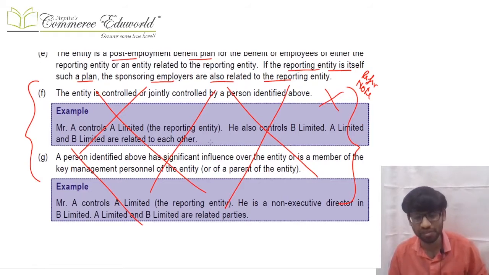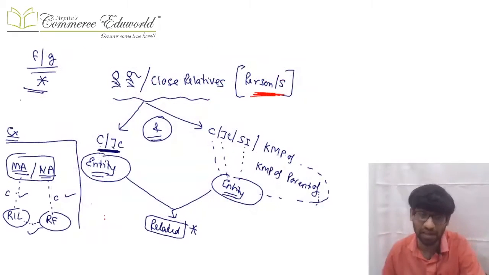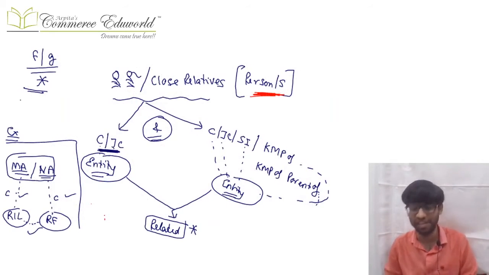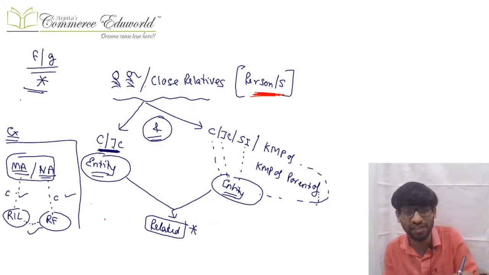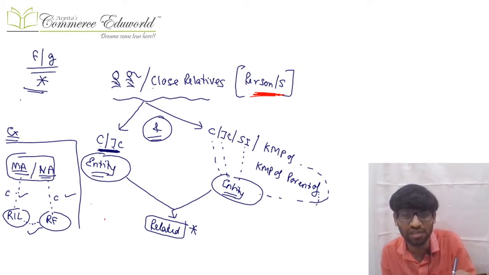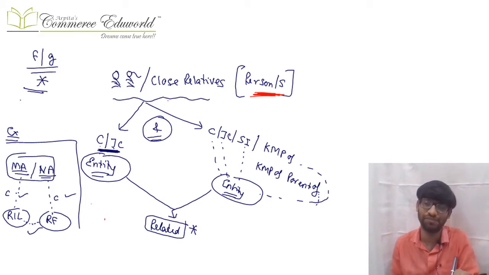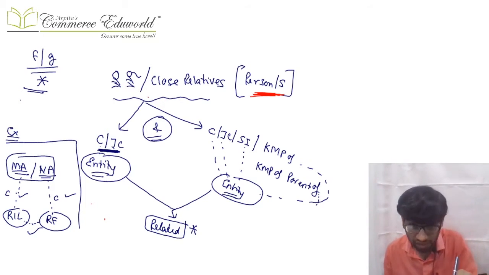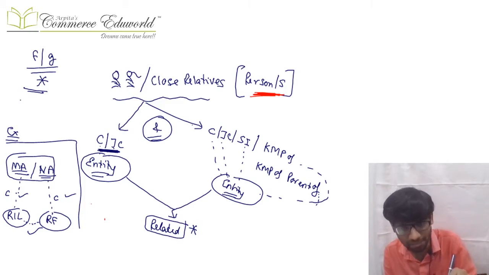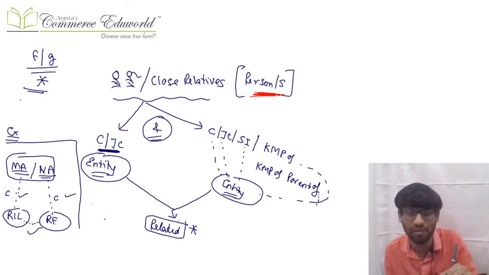I had stricken off that thing from your module, but I had taught you separately in the form of a chart, and that is G and H. The point is like this: when there are certain persons or close relatives of those persons, and out of them one has a control or joint control in an entity, and either he or some other person has a control or joint control or significant influence or is a KMP or is a KMP of the parent of some other entity, then these two entities become related.